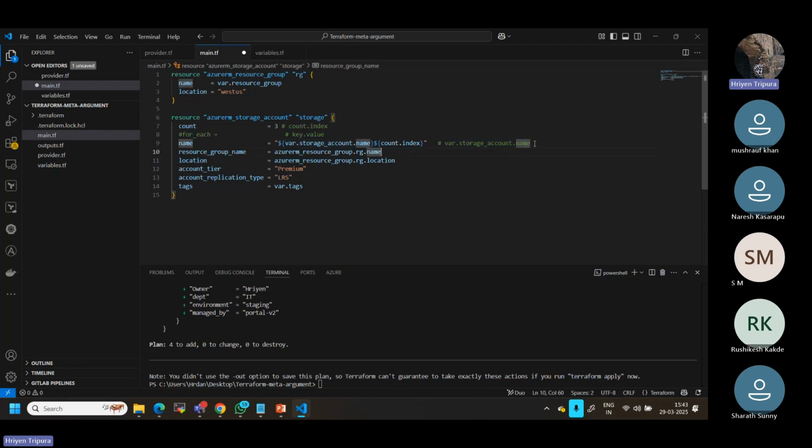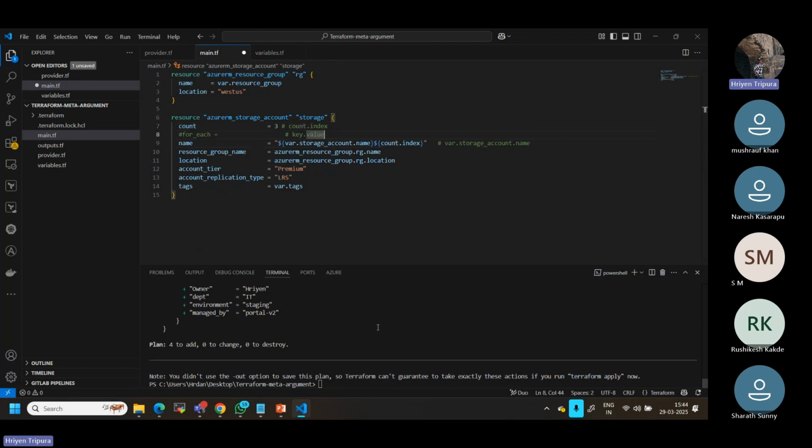But if along with this there is any other variable that has to be dynamically defined, for example the count index, this is why I have used it here. There are two different variables, this one and this other one. In the first scenario, it only takes one from the variable file directly. But right now we want to dynamically define the storage account name along with the index number, so in this case I always need to use something like this. Okay, so we are good now, as you can see.